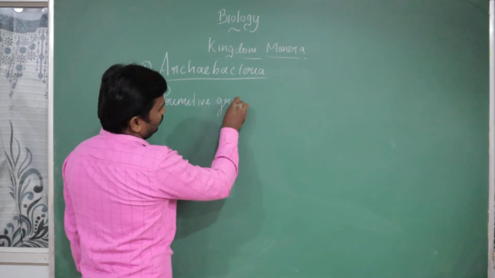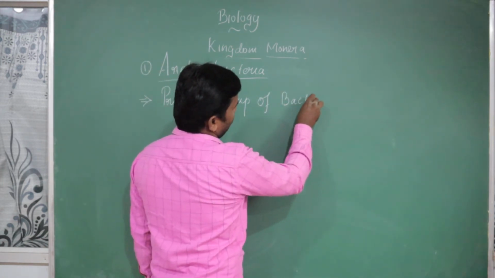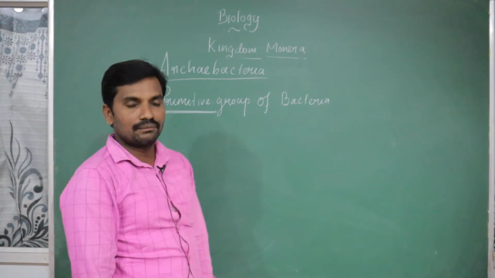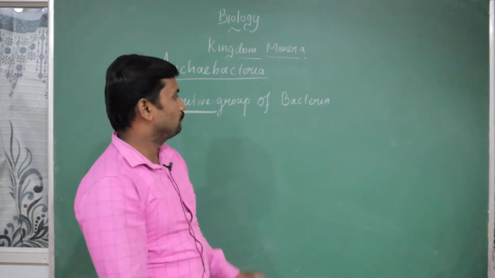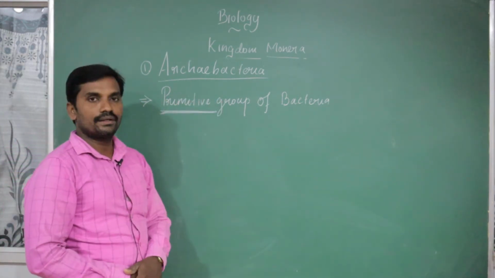Primitive group of monerans or primitive group of bacteria, otherwise called the Archaebacteria. This is the first point. You are going to search for it from the examination point of view. The word is given clearly: primitive group of bacteria. The first form of bacteria is Archaebacteria.